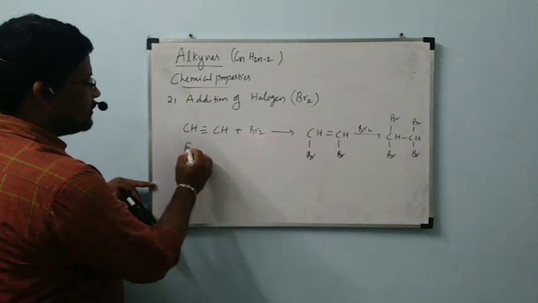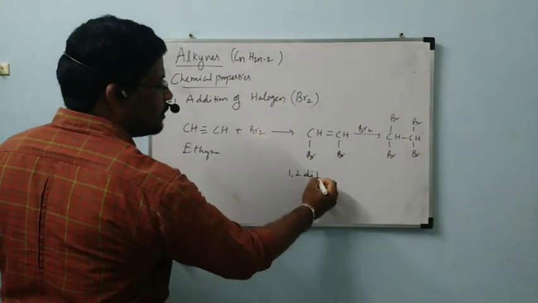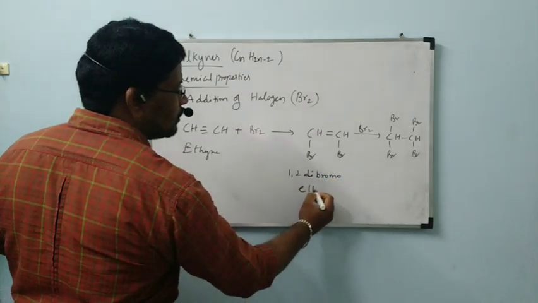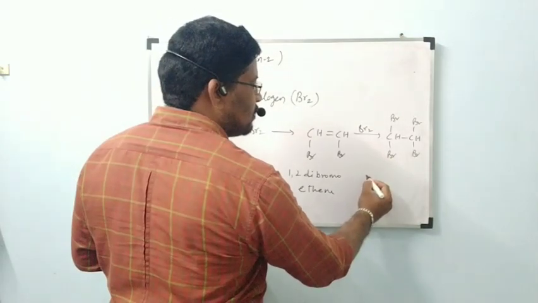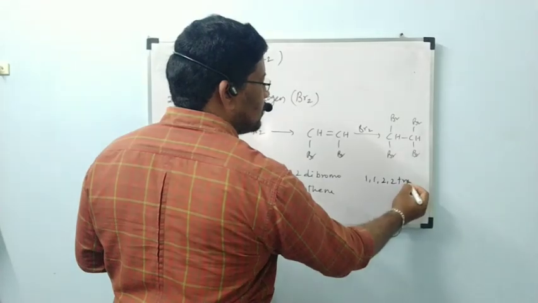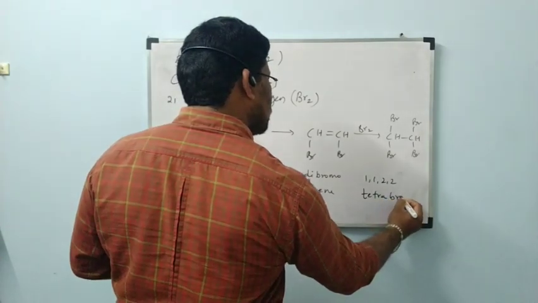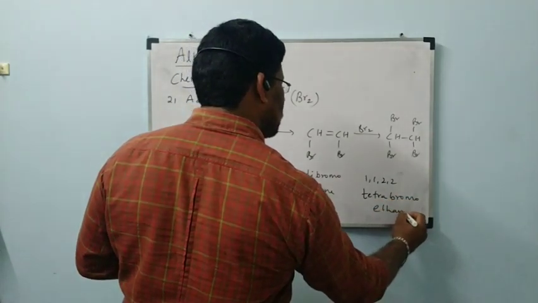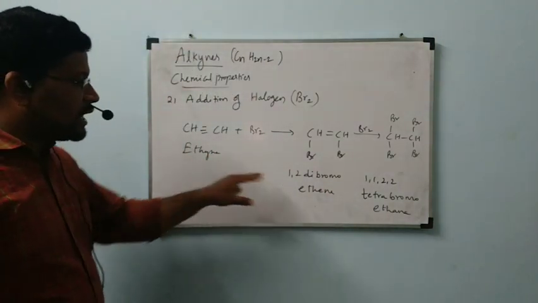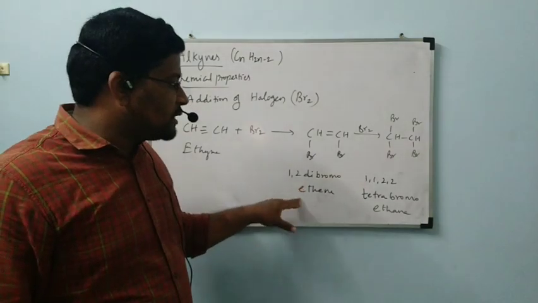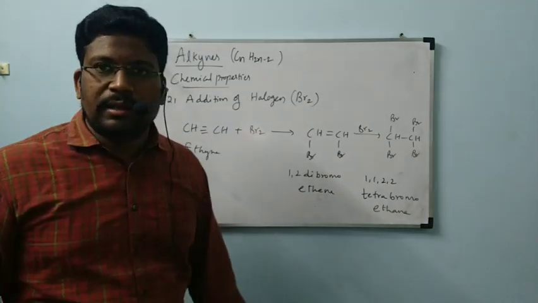First, this one is ethyne. Name of this compound is 1,2 dibromoethene. This one is 1,1,2,2 tetrabromoethane. Ethyne is converted to 1,2 dibromoethene. 1,2 dibromoethene is converted to 1,1,2,2 tetrabromoethane.